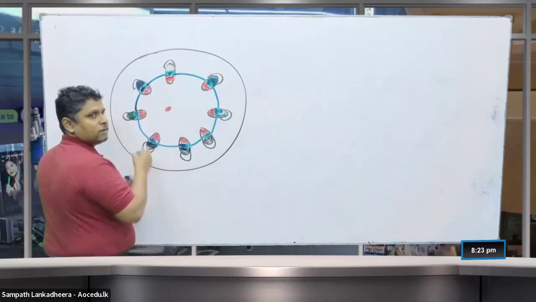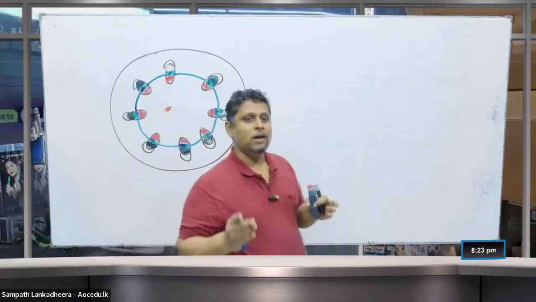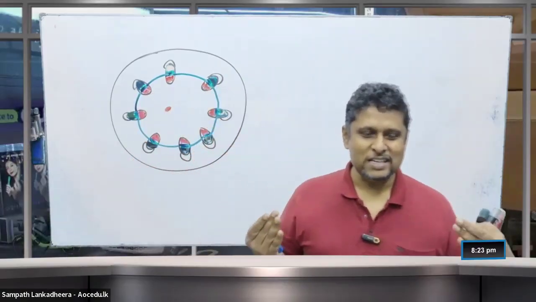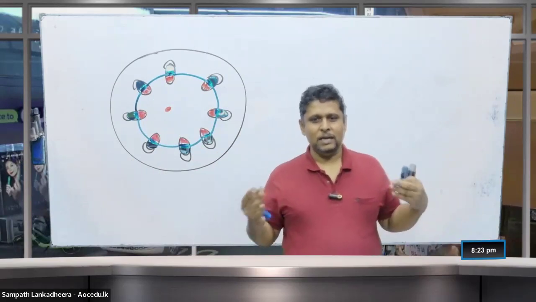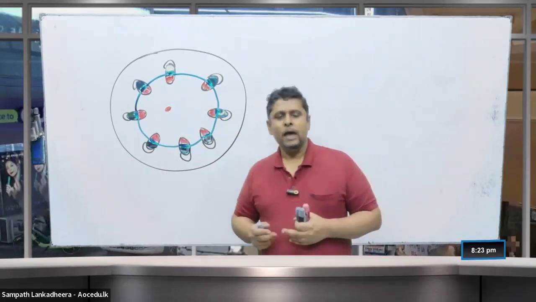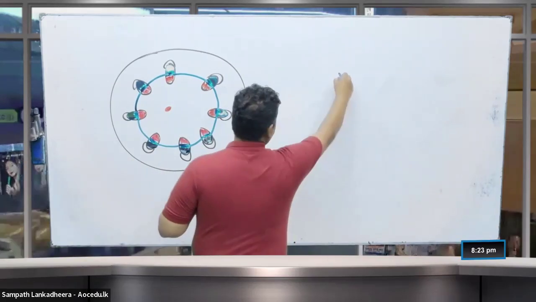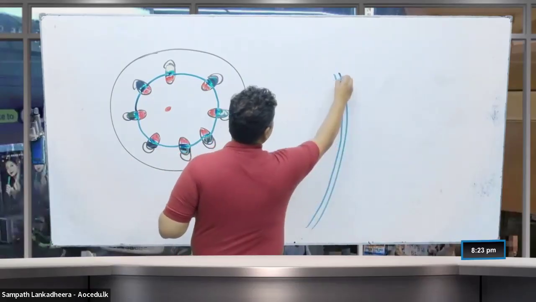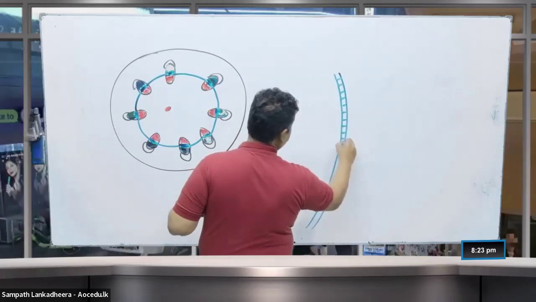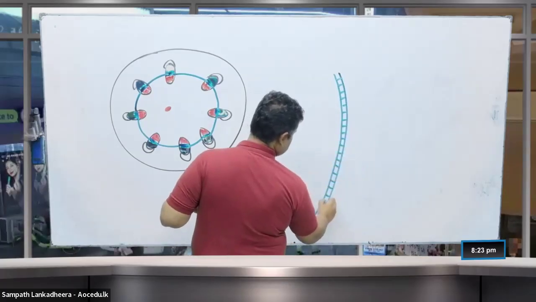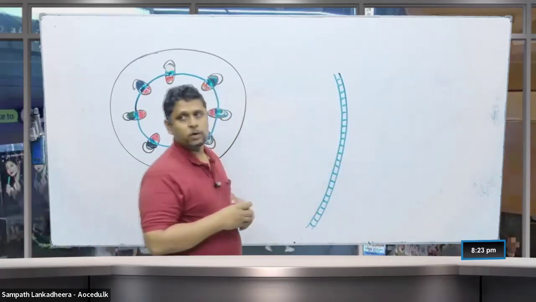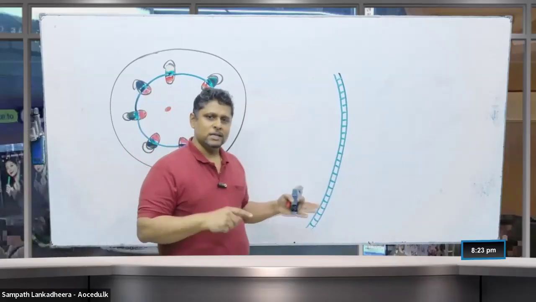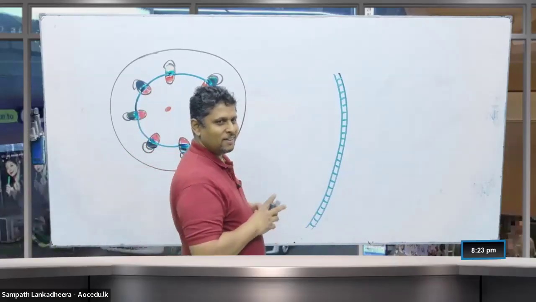We call this ring of dividing cells the vascular cambium. This vascular cambium is a single cell layer, and from this vascular cambium, cells are going to form towards outside, and cells are going to form towards inside.